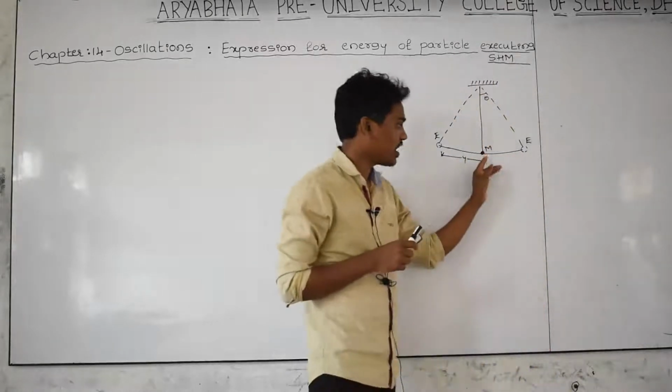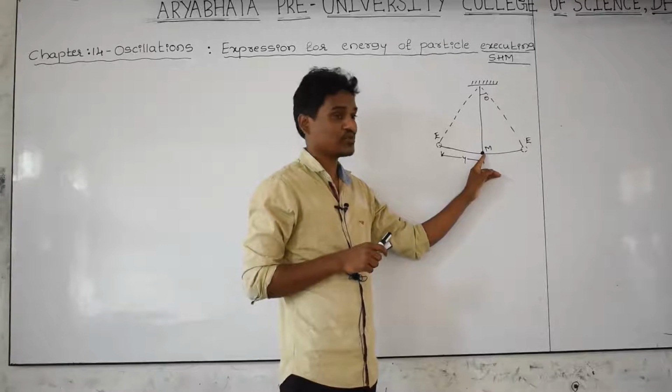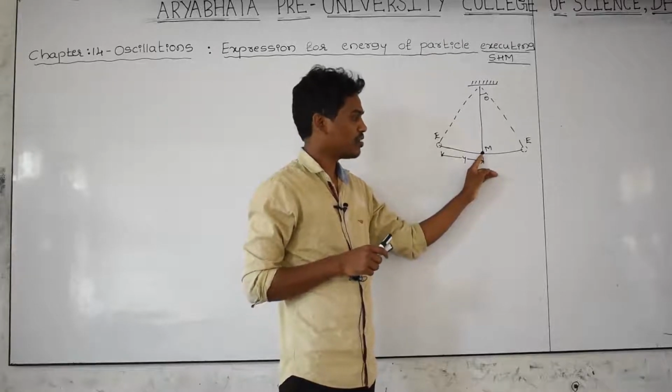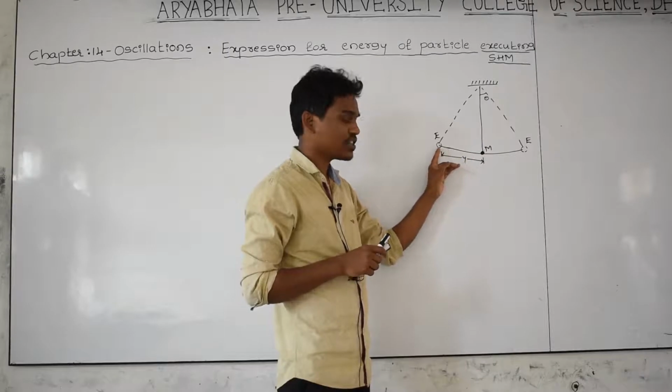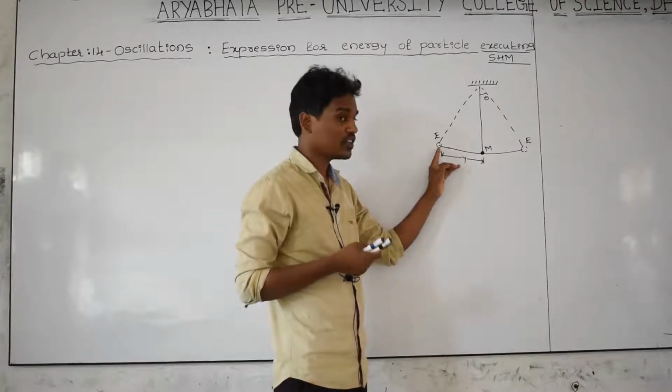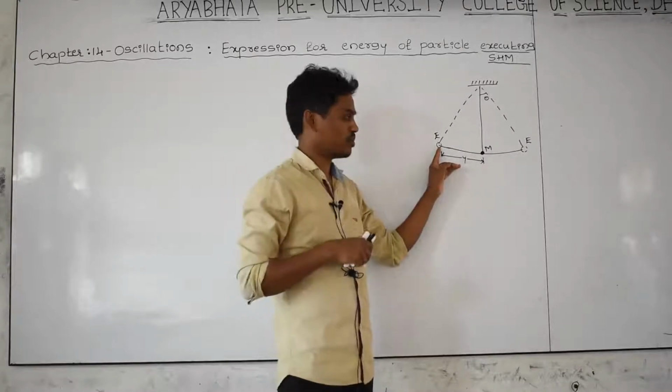Whenever the object is at the mean point, the velocity is maximum here, kinetic energy is maximum here, but potential energy is zero. But whenever the object keeps moving to this point, at this point velocity suddenly becomes 0, then kinetic energy becomes 0, but potential energy becomes maximum.